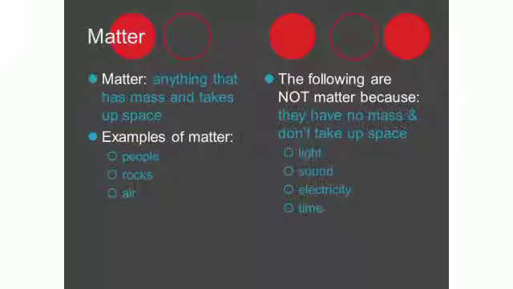Some examples of non-matter are heat, light, sound, electricity, rainbow, memories, information, thought, love, anger, happiness, kindness, and so on. We cannot hold, taste, or smell non-matter. Okay? We cannot taste, hold, or touch non-matter.